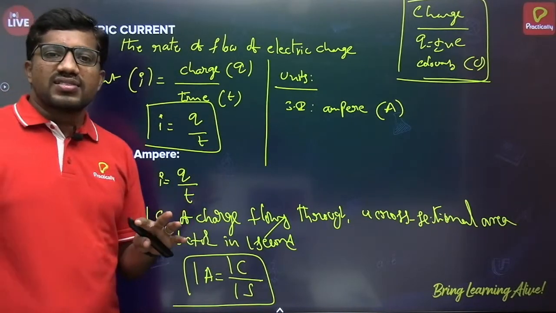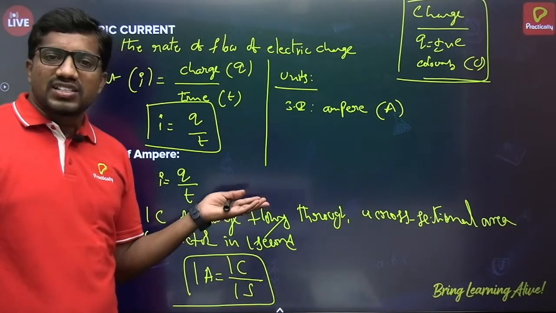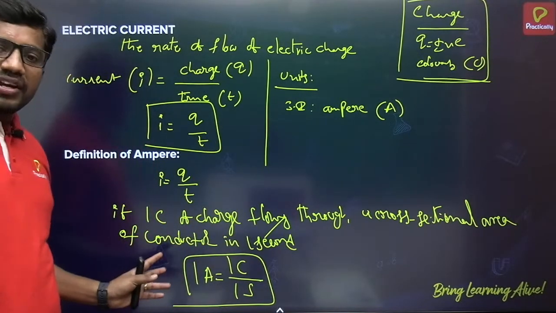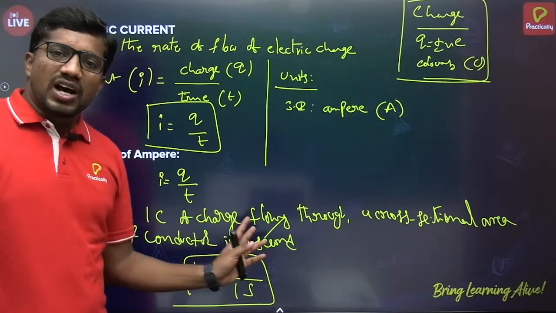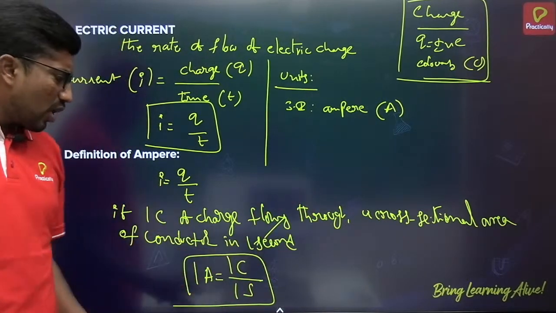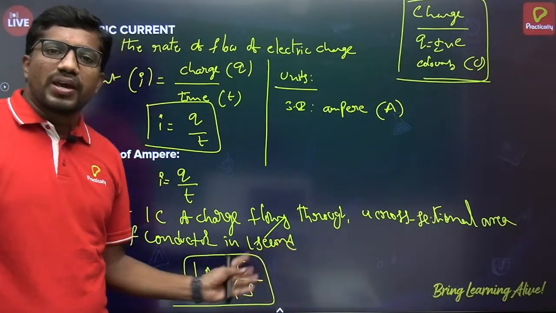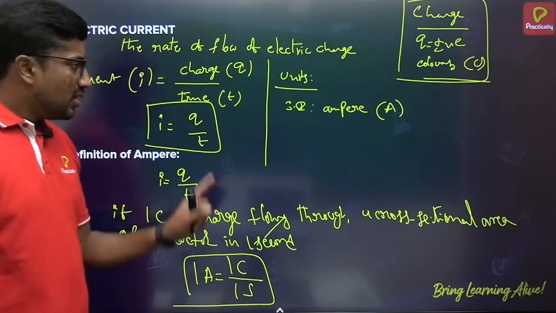Either you may be asked to define 1 ampere or to define the SI unit of electric current. Both are the same. What is that? If 1 coulomb of charge flows through a cross-sectional area of a conductor in 1 second, then the current flowing through it is said to be 1 ampere. Okay, so remember it.